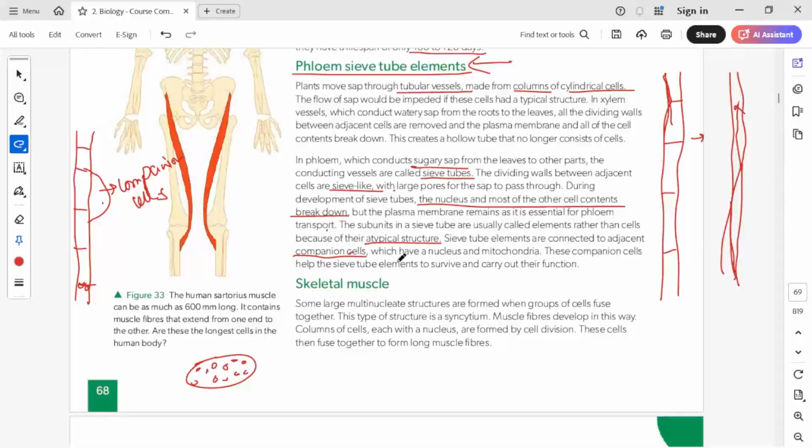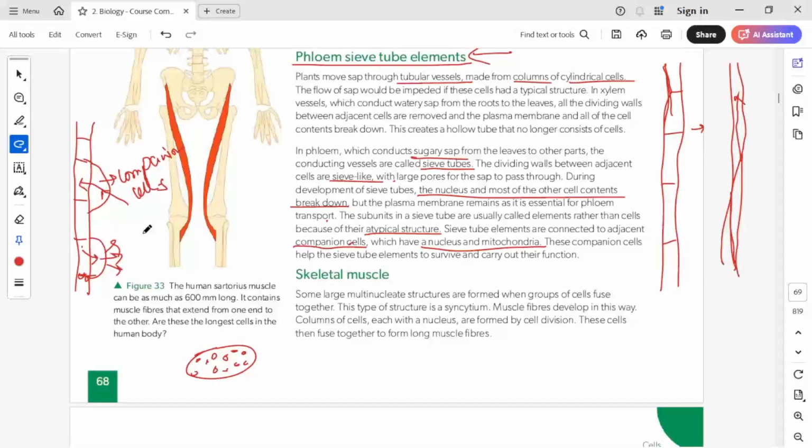Sieve tube elements are connected to adjacent companion cells which have a nucleus and mitochondria. So these companion cells will have all the organelles. These companion cells help the sieve tube elements to survive and carry out their function. Whatever has to be transported first comes to the companion cells, and from the companion cells it is transported to the sieve tube element, from where it is transported to the other parts of the plant. If it has to be taken out, the sieve tube cell will again send the sugar to the companion cell, and from the companion cell it will be distributed to the other cells. This is how sugar distribution inside the plant takes place.